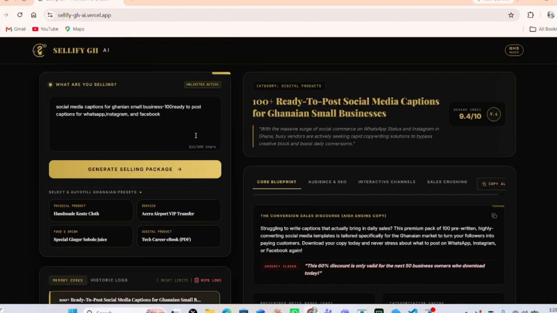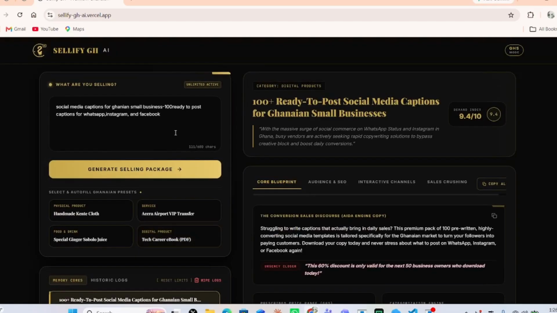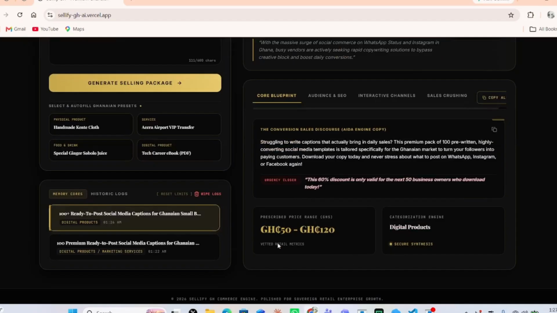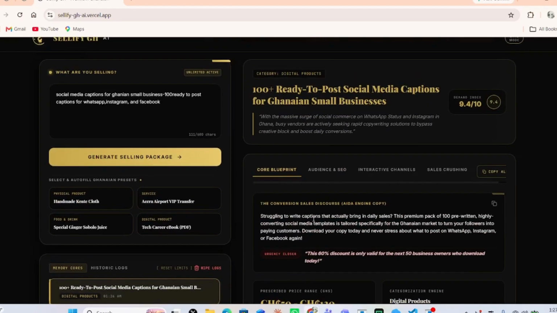Now you all know, once you want to generate this as a whole package, this whole package goes for 50 Ghana cedis. Because the moment you generate 3 selling packages, it will hit a limit unless you pay 50 Ghana cedis for genuinely your own AI you can use as a marketing product. Now let's look at the price. They set the price to 50 Ghana cedis. So once you purchase this AI for 50 Ghana cedis, you can set your price at 100 Ghana cedis or 120 Ghana cedis for actually 70 cedis profit. Now this is what a lot of people are using it to make money.